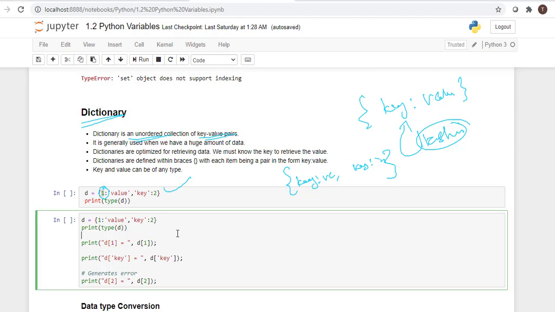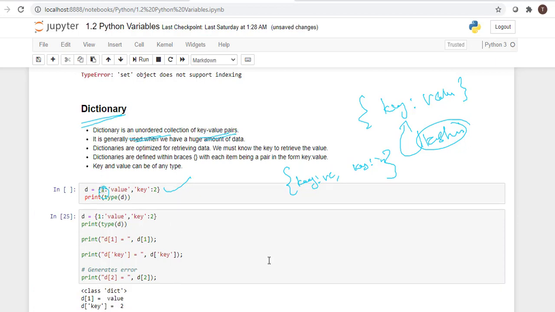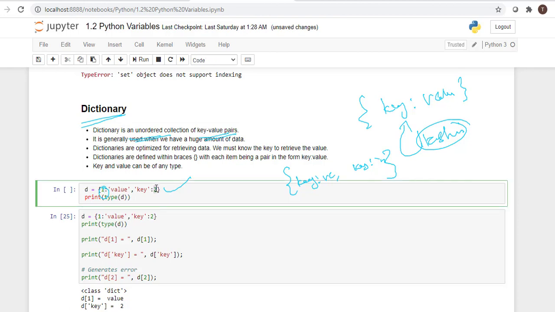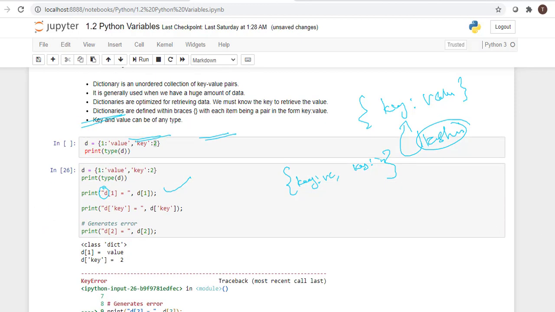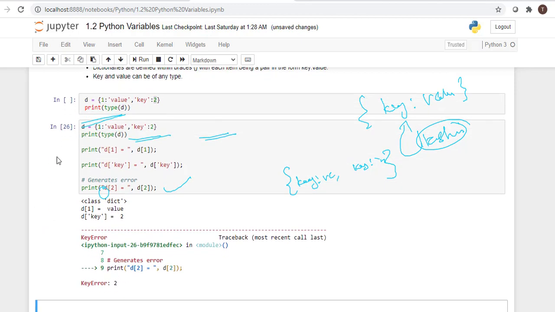In this example, we have key-value pairs and we are trying to print the values. In the last one, we are trying to retrieve the value based on the value. Here d of 2 is a value. We tried to get the value of d of 2, but it shows an error, because in a dictionary, to retrieve a value we have to use the key, not the value.